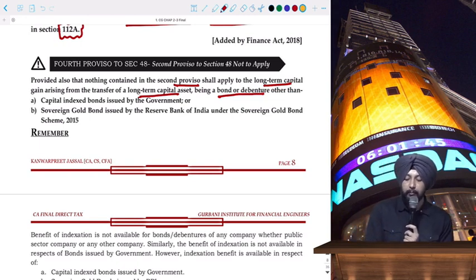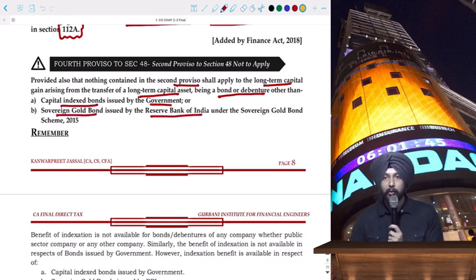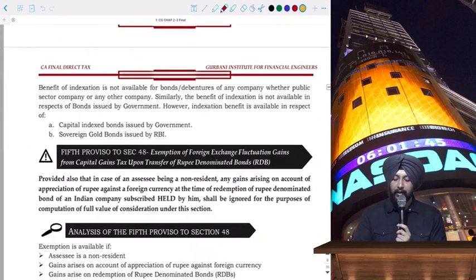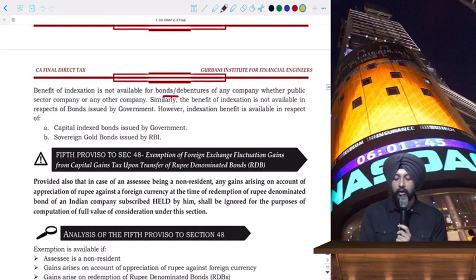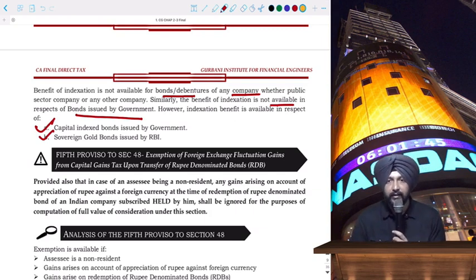One is the capital indexed bonds, which are issued by the government, or we have the sovereign gold bonds, which are issued by RBI. Apart from these two categories of bonds, for all other bonds, the benefit of indexation will not be given to you. And that is written over here. The benefit of indexation is not available for bonds or debentures of any company, whether public sector company or any other company. Similarly, the benefit of indexation is not available in respect of bonds issued by the government, and only in these two categories, that is capital indexed bonds or sovereign gold bonds, you will get the benefit of indexation. I hope this is making sense.